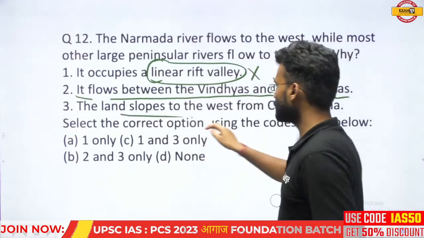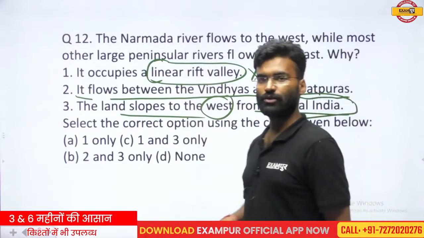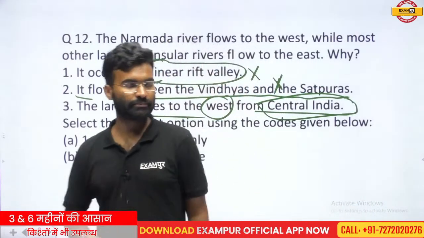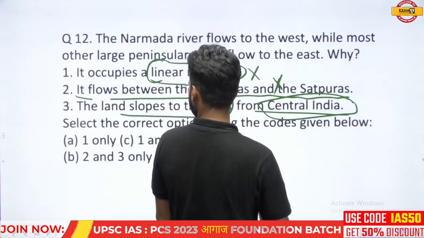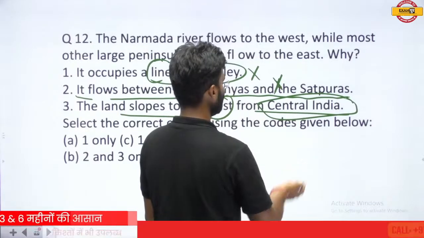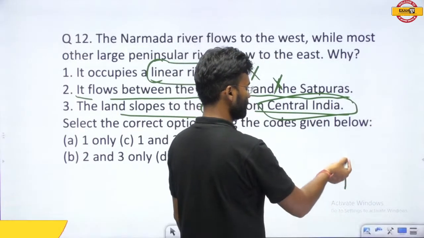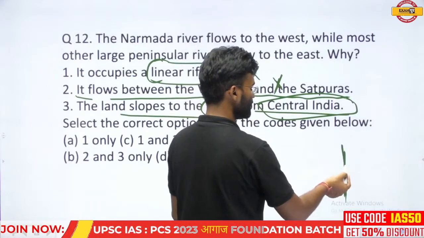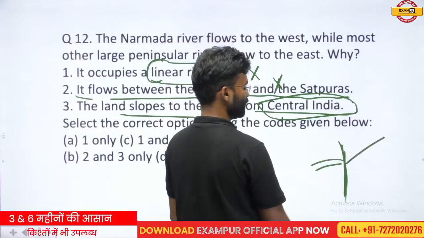The land slopes to the west from central India. This means that the land slope to the west from central India is a situation occurring in India, that in the west there is a slope, the central part is the higher part and the slope is in this direction.